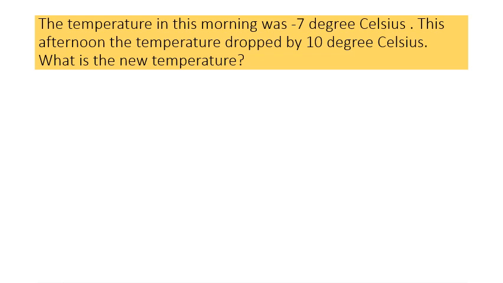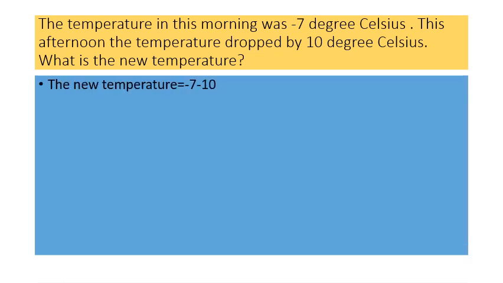The temperature this morning was -7 degrees Celsius. This afternoon, the temperature dropped. Dropped means decreases by 10 degrees Celsius. What is the new temperature?